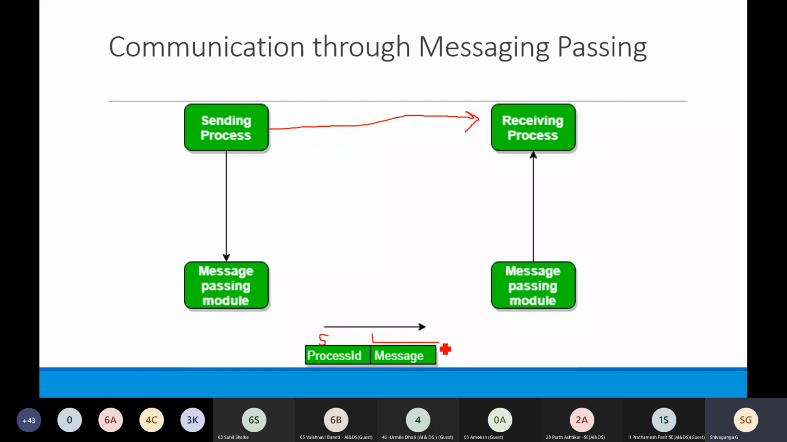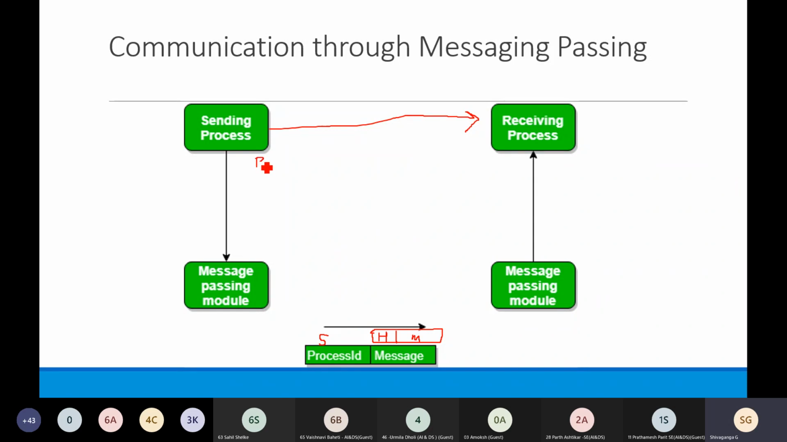Now this content of the message will again have different things, that is the header and the body of the message. The header contains the control information regarding the message, and the body means the actual message will be there. So in this way the process P1 will send the message to process P2.